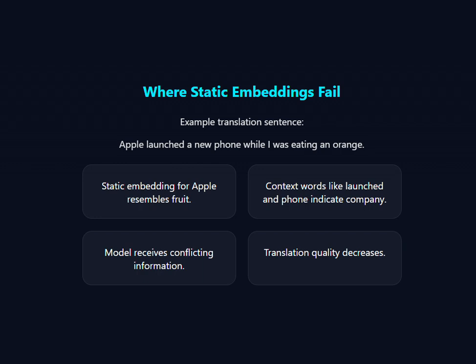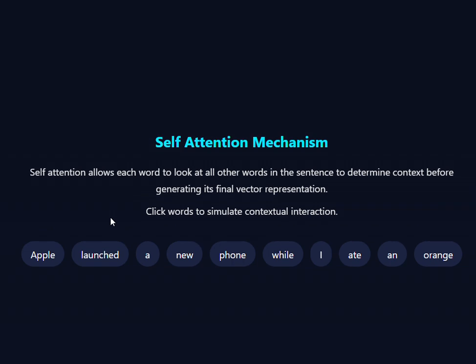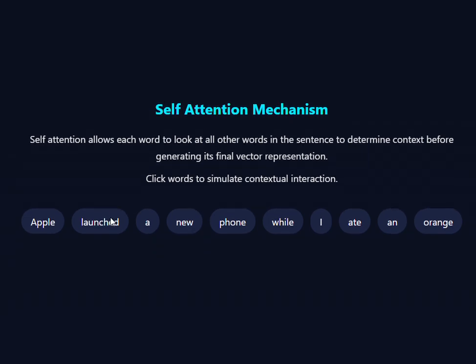Now comes our superstar, self-attention. Modern NLP uses models built on self-attention. Again, this is the same idea that was introduced in the paper "Attention Is All You Need," which led to the transformer architecture.